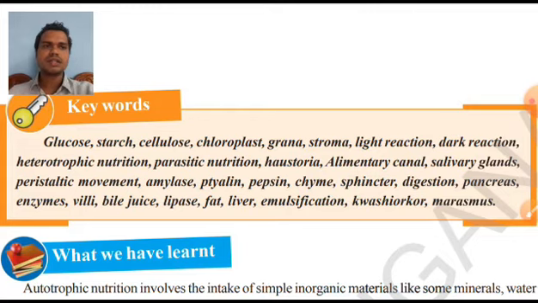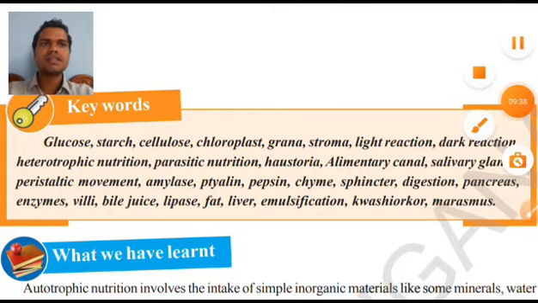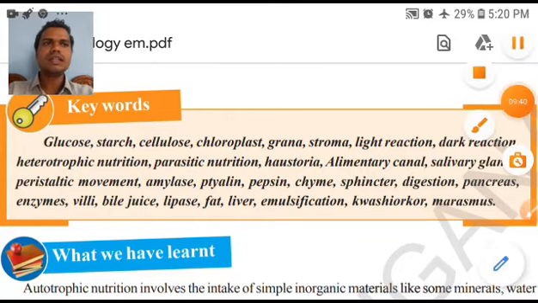Now the next one is digestion. What is the meaning of digestion? Digestion is nothing but converting large molecules into simple ones, so that our blood and our cells can take them in. Digestion is a process carried out by the action of different types of enzymes. Now, pancreas. What is the pancreas? The pancreas is an organ which produces insulin. It is a special structure present below our stomach, and it produces two materials: glucagon and insulin.